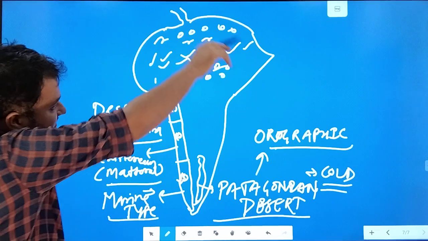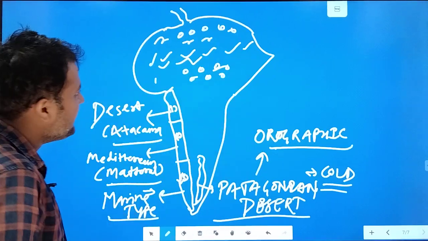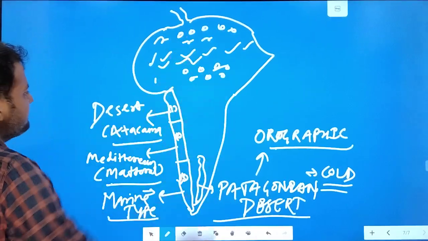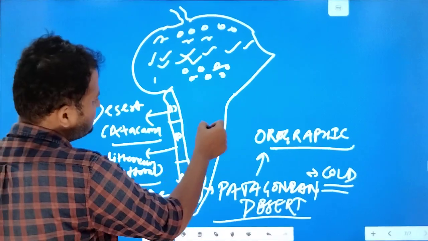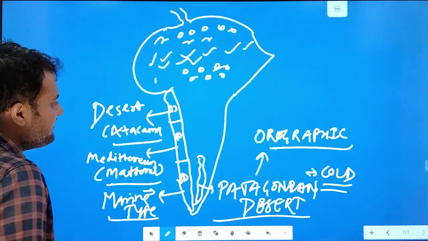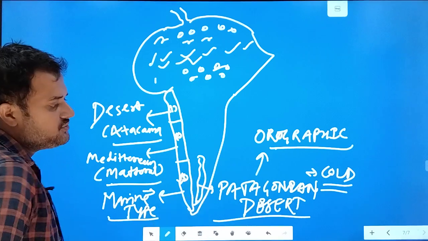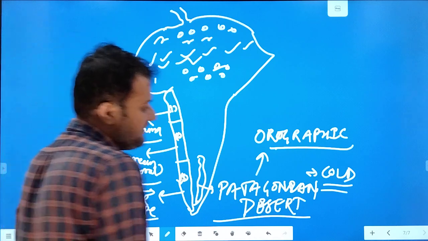So from this you can understand the whole of the climatic structure of South America. And here I have told you equatorial type, savanna type, Sudan type. Here three types of climate. Here desert type of climate. Here I have told you savanna type of climate is best developed. Okay, so here marine type of climate below this. You can understand through that which types of climate are lying in South America.